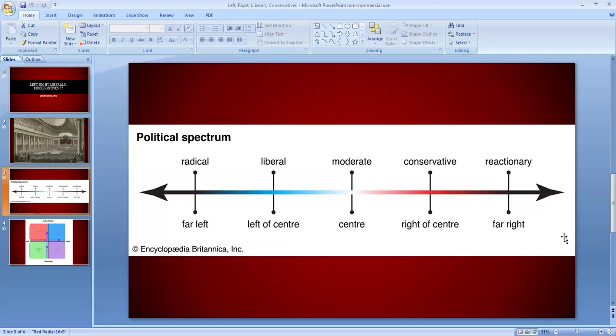A good example of the far right would be fascism, such as Adolf Hitler and Benito Mussolini. Terrorist groups such as ISIS would also be far right, especially fundamentalists. For example, they would like to bring back the times of Prophet Muhammad. They would like to live in the same way as Prophet Muhammad and the people at that time lived.